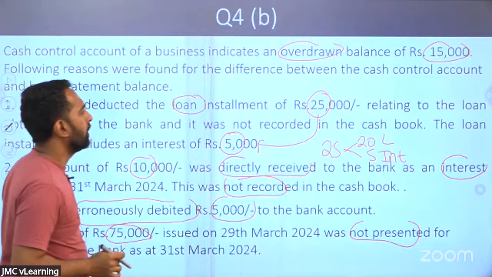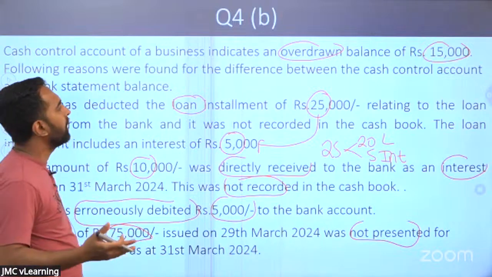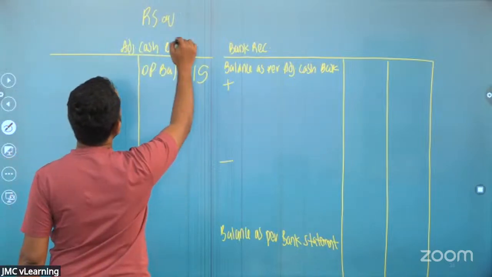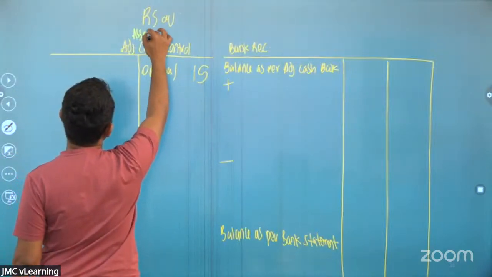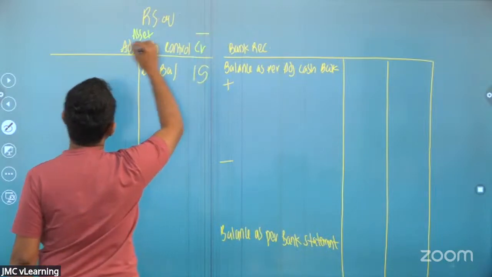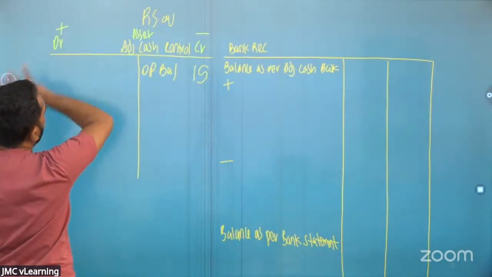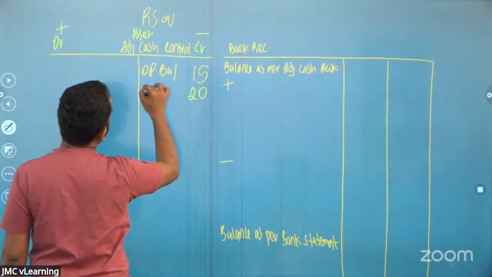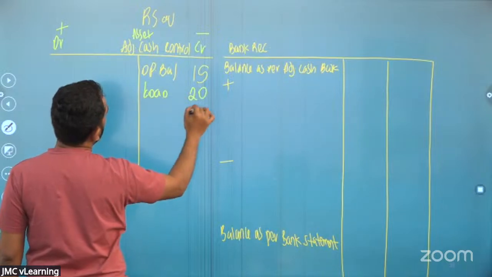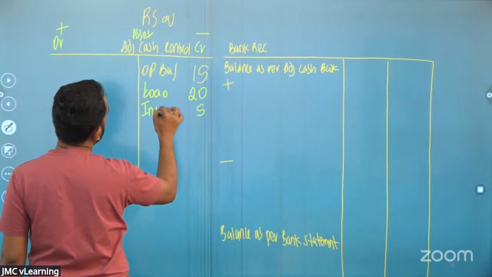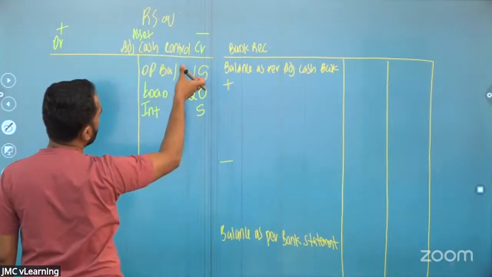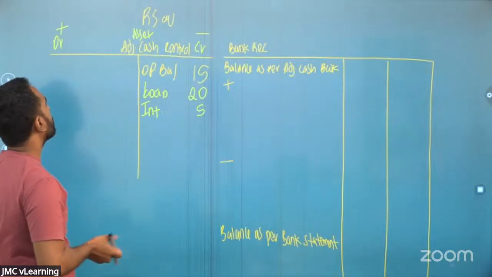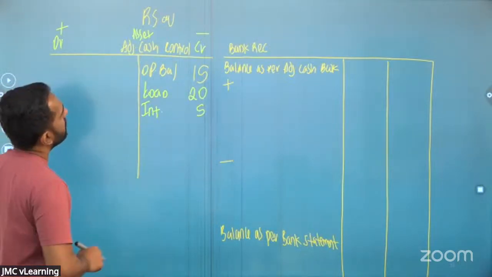So you'll recognize, no? When you're paying the loan installment and the interest, the cash book comes down. So you know that adjusted cash control, this is an asset. So the credit is minus, debit is plus, no? When you're making the loan payment, cash comes down. So 20 for the loan, 5 for the interest. So debited to loan, credited to cash, debited to interest, credited to cash. Very easy. Cash comes down because of the loan, because of the interest.